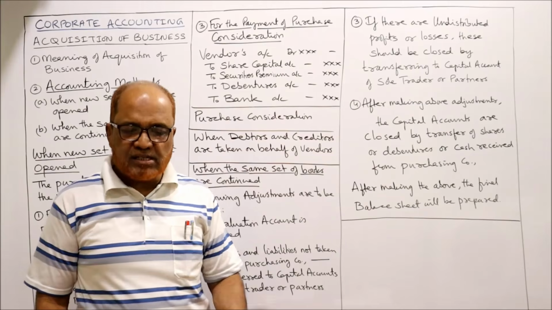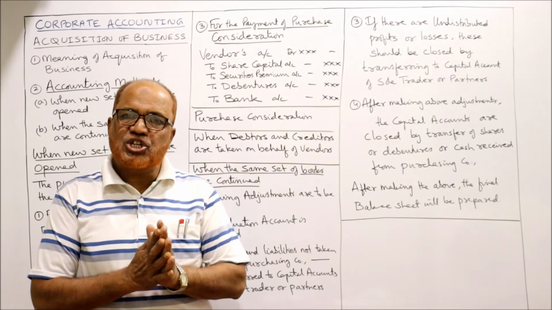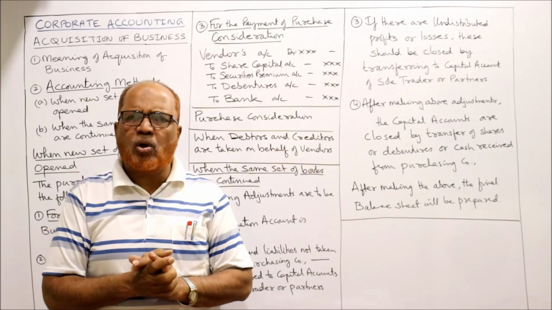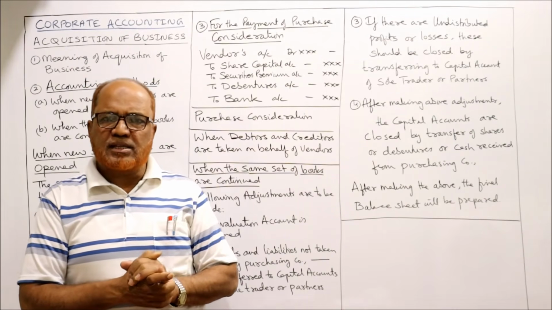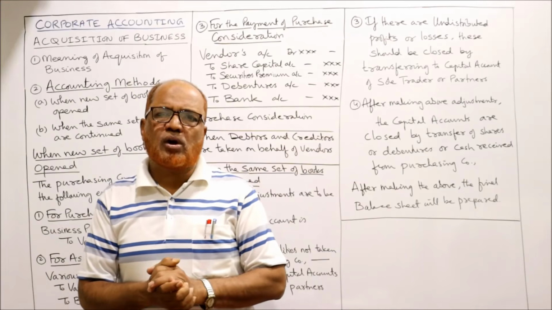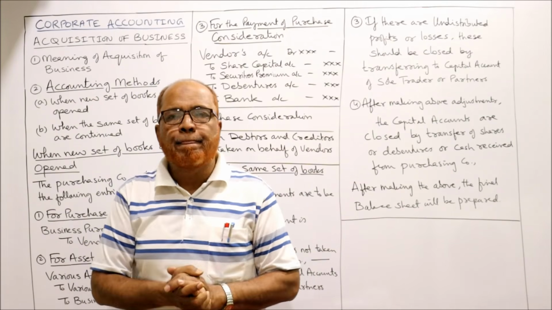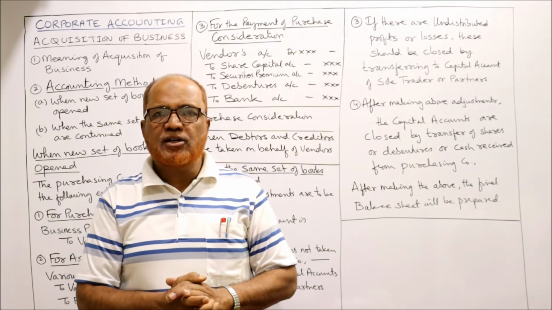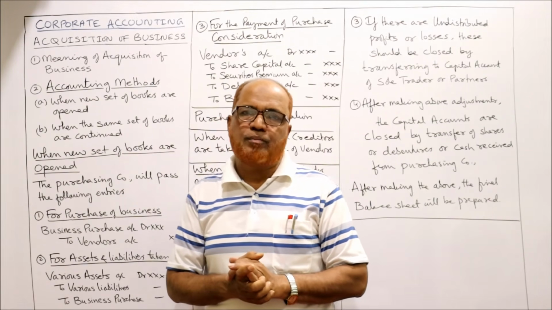So these two methods are there for recording the assets and liabilities taken over by the company from the vendors. It is a very small topic, acquisition of business, purchase of business. Problems are also not many, only a few problems will be solved on this topic. It's not as big as the chapters we have seen in amalgamation or internal reconstruction. Right? I hope you understood the theory of acquisition of business.